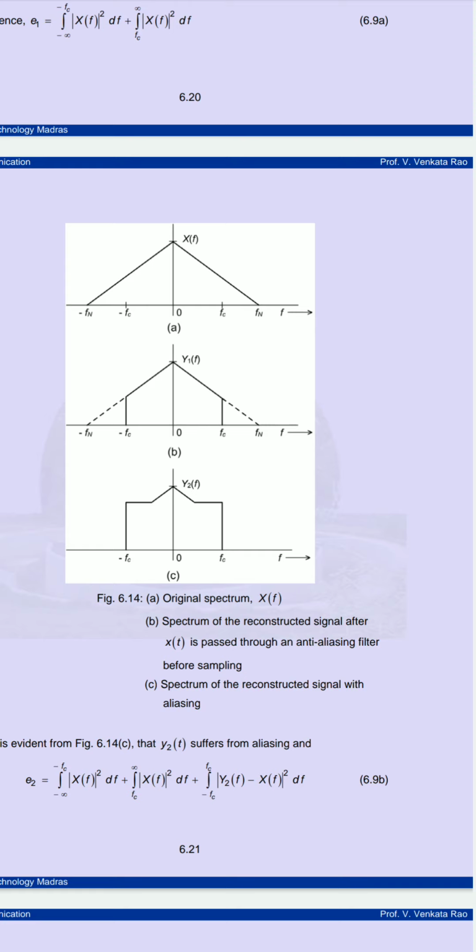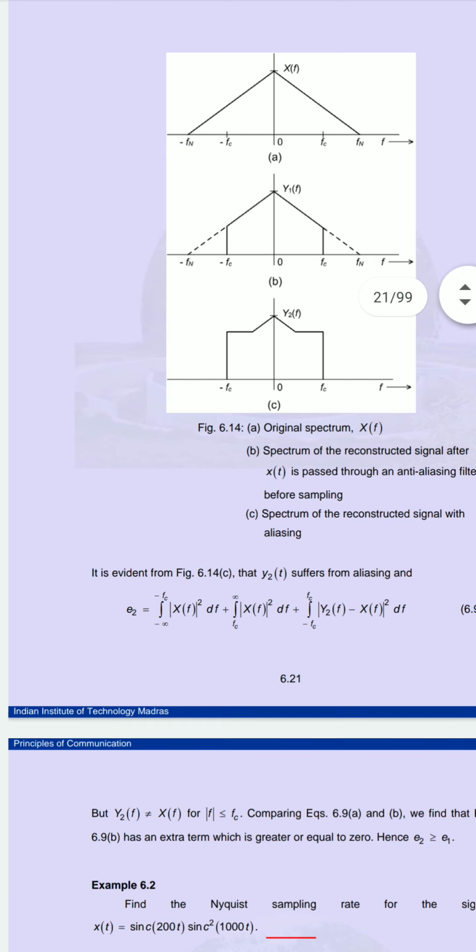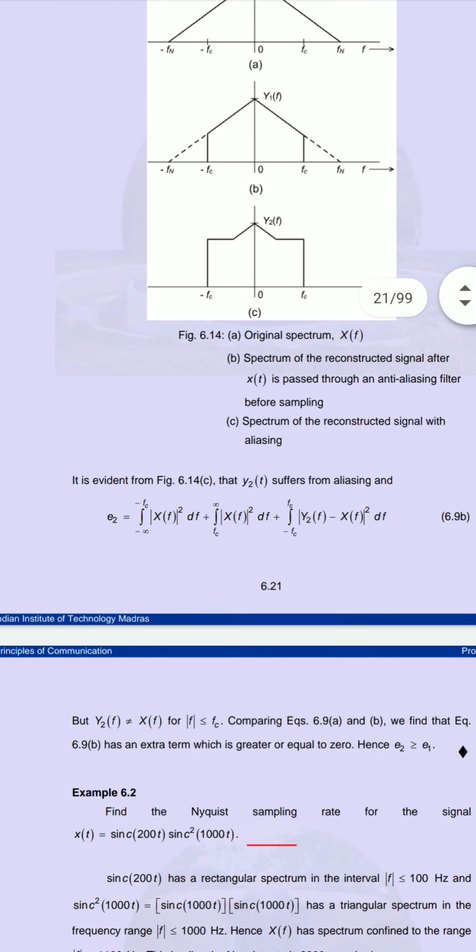The spectrum of the reconstructed signal with aliasing can be seen in figure 6.14c. Here y2 of t will suffer from aliasing, and you will get the equation: x of f square for the range outside minus fc to fc, and for minus fc to fc, y2 of f minus x of f, whole square, df.